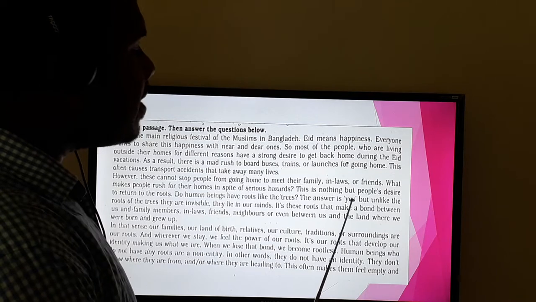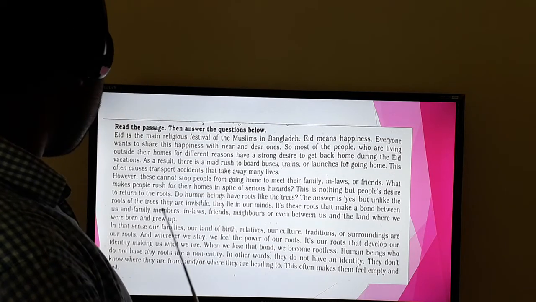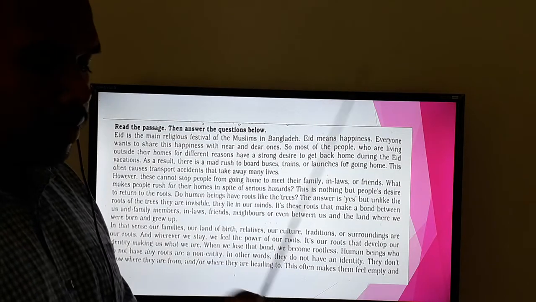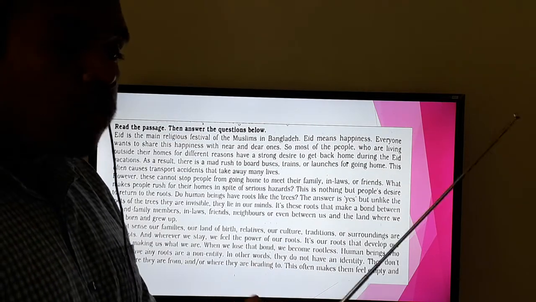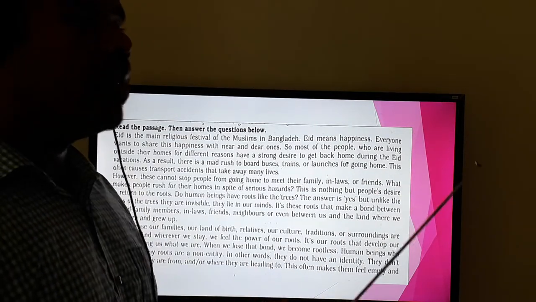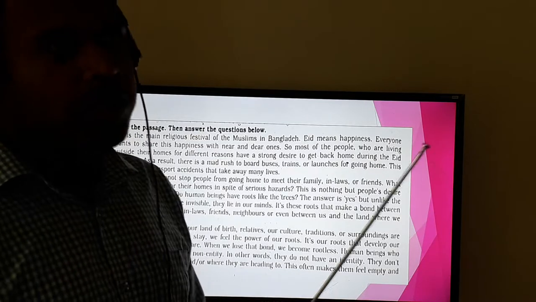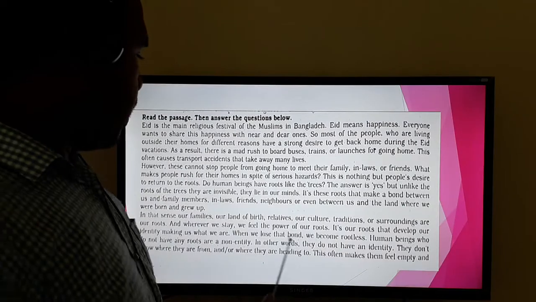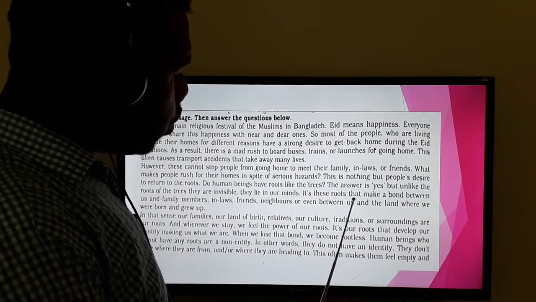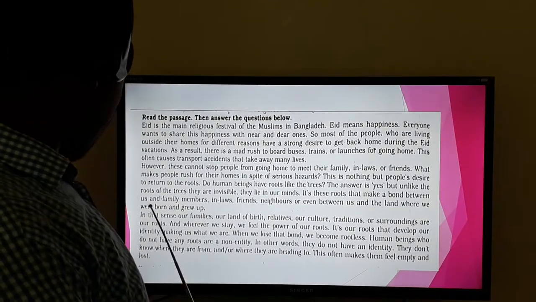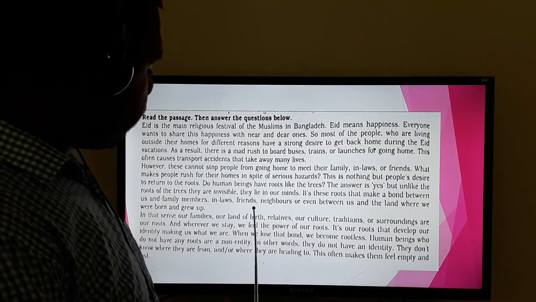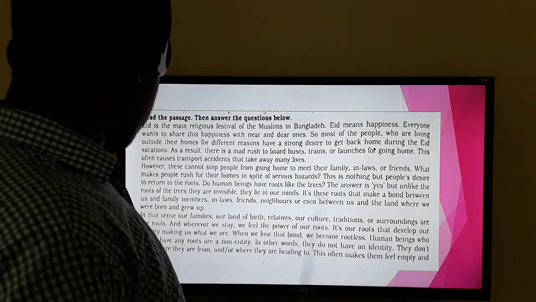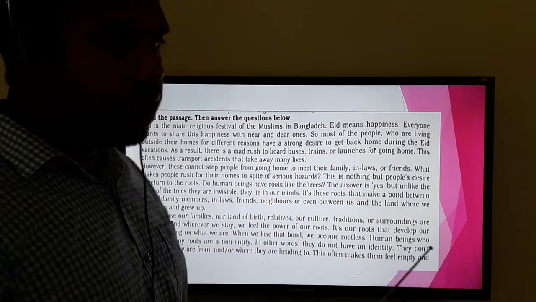The answer is yes. But unlike the roots of the trees, they are invisible. Yes, that's a common thing, that the roots of the trees, we can see them, but human beings also have some roots, but we cannot see them. That is invisible. It's these roots that make a bond between us and family members, in-laws, friends, neighbors, or even between us and the land where we were born and grew up.